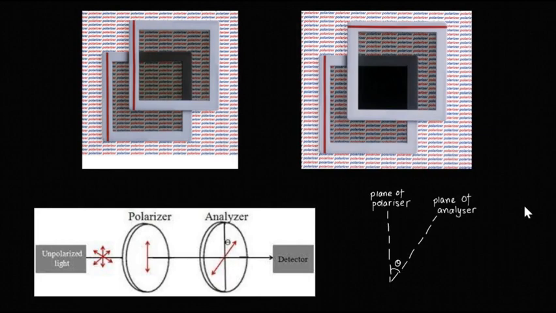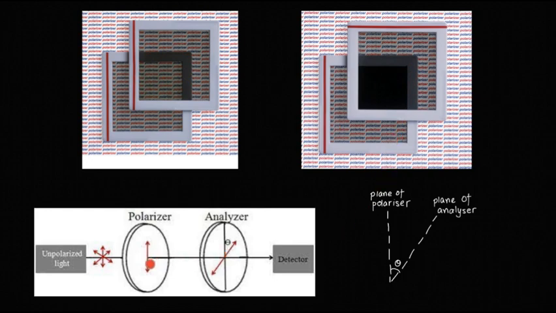E.N. Malus. In the year 1809, E.N. Malus discovered that when a beam of completely plane polarized light passes through the analyzer, the intensity of the transmitted light, that means how much brightness you are seeing at this point, varies directly as the square of the cosine of the angle between them.